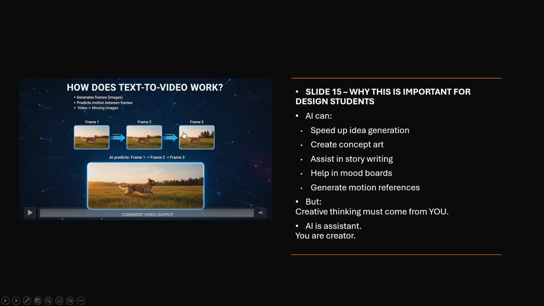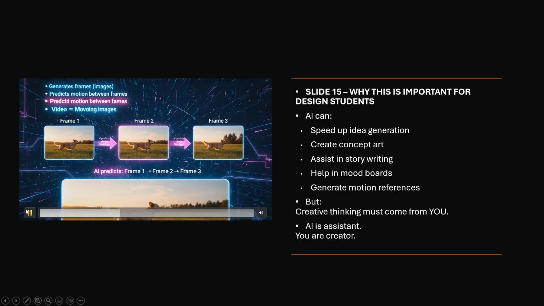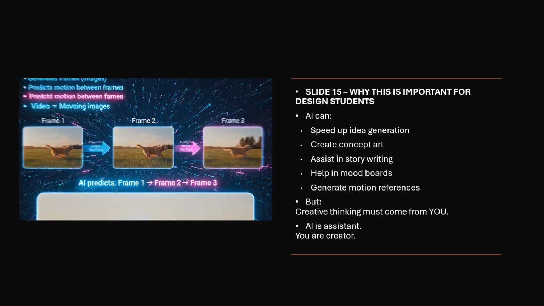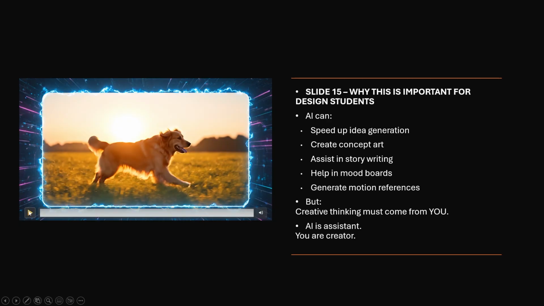In the same way, AI can generate. When you provide the first frame, second frame and third frame, it predicts between those frames, and then it generates motion. Okay, let's understand this one. Check this one. Let us see again.